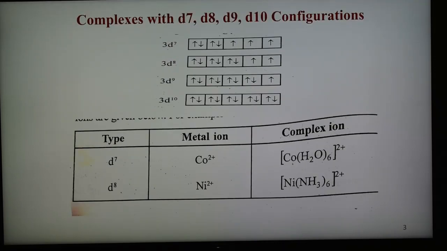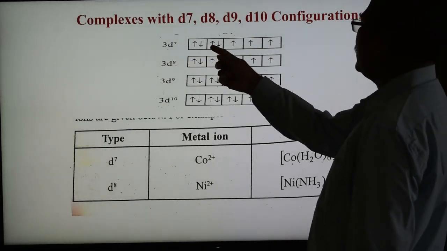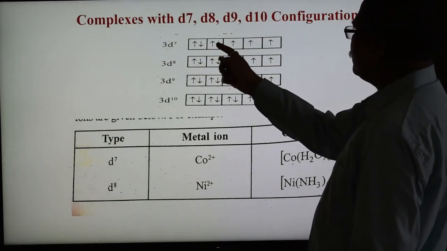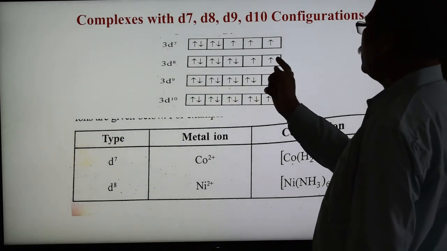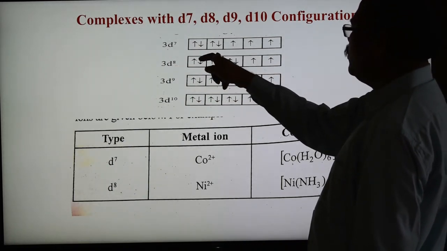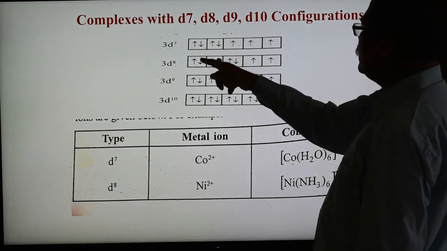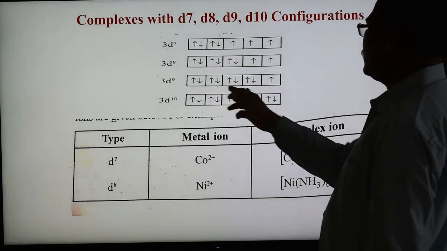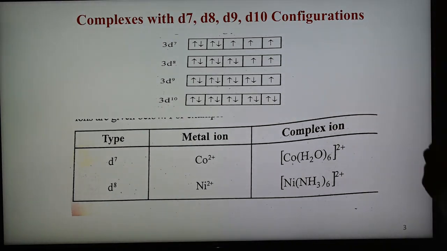Next, we are going to see the complexes with d7, d8, d9 and d10 configurations. In the ground state, the 3d orbitals have the following configurations. 3d7 means 7 electrons: 5 orbitals go singly, then the remaining electrons pair up, 6, 7. In 3d8, there are 8 electrons, in 3d9 there are 9 electrons, and in 3d10 there are 10 electrons. So d7, d8, d9, d10 have ground state configurations like this.